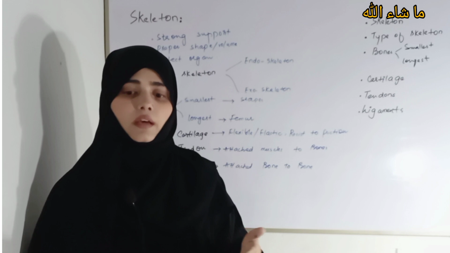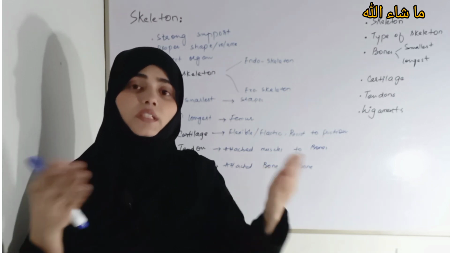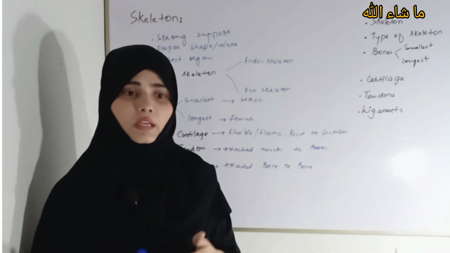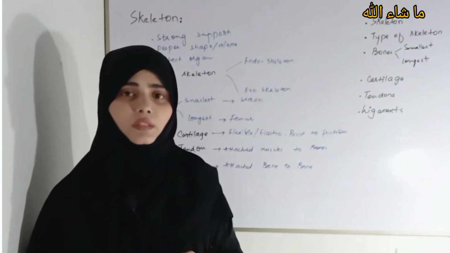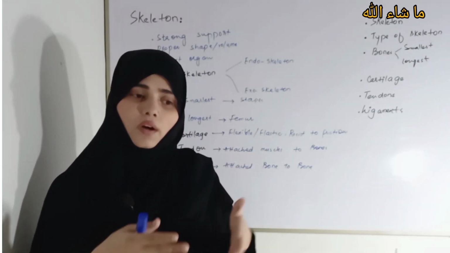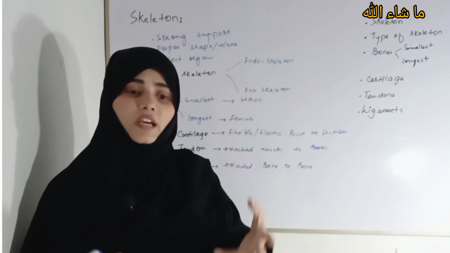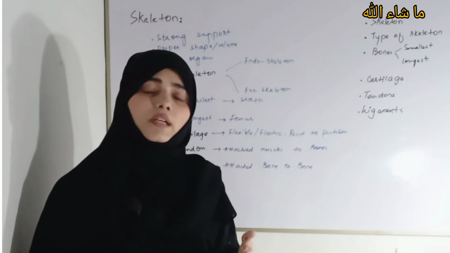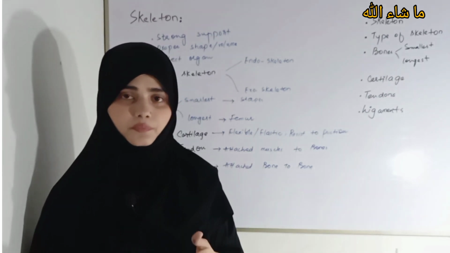So these are the animals who do not have a skeleton. Skeleton means, like here I am talking about the vertebral column, here I am talking about the backbone, here I am talking about bones. Okay, so they do not have bones, they do not have a proper skeleton of their body. So these animals are called invertebrates.